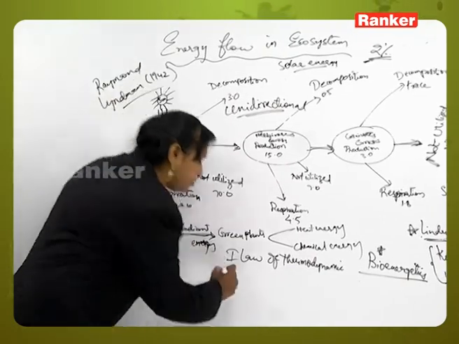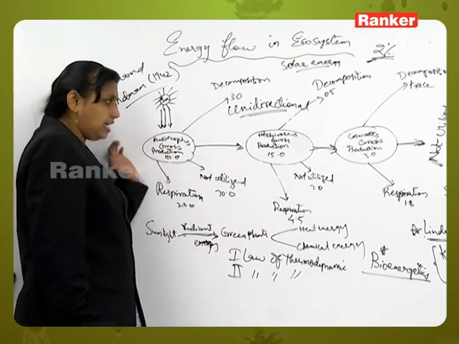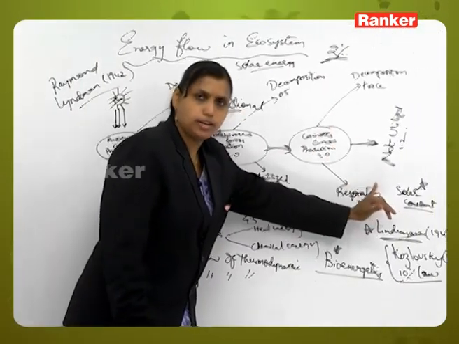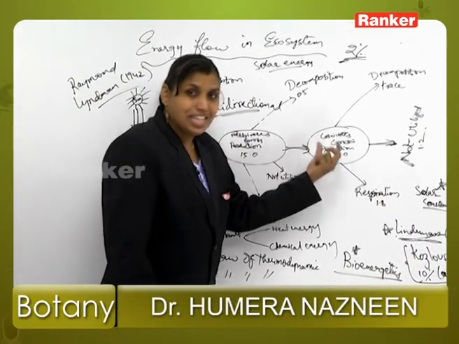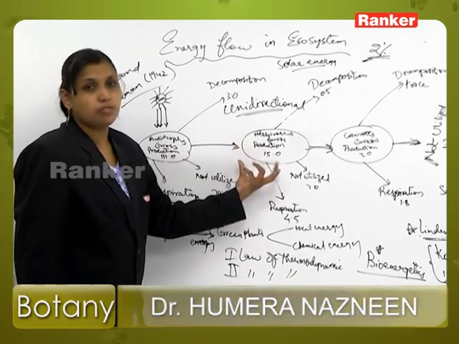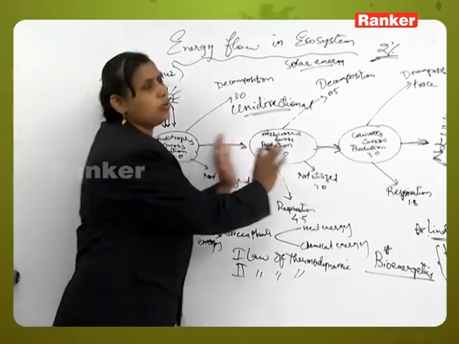It also applies with the second law of thermodynamics, that is, when there is a transfer of energy from one trophic level to another, this energy transfer will lead to a certain amount of energy reduction at each trophic level.